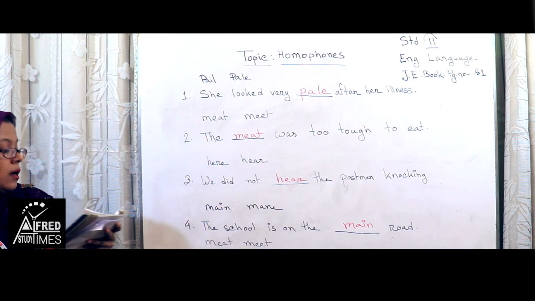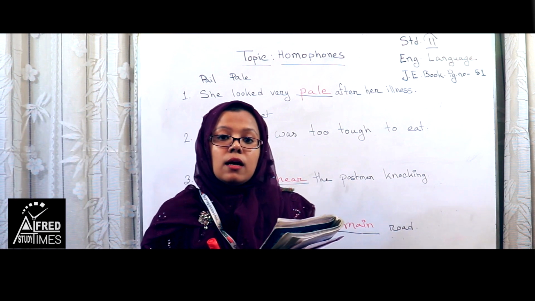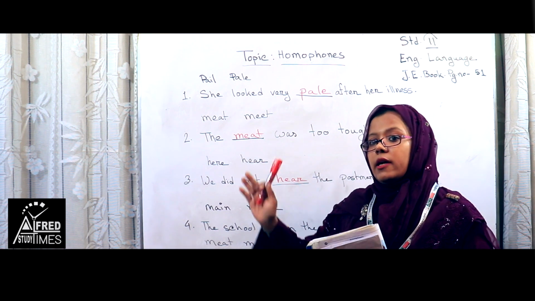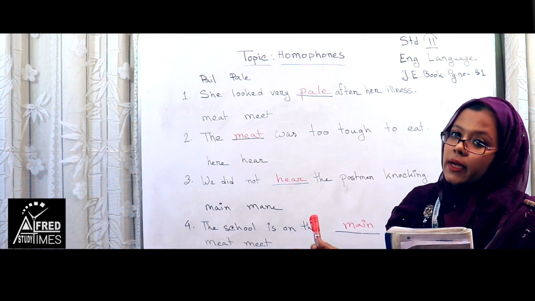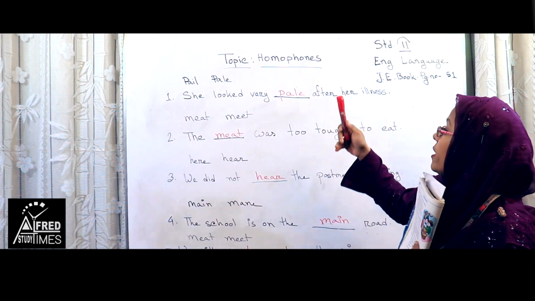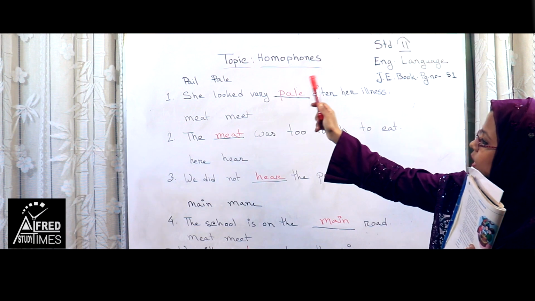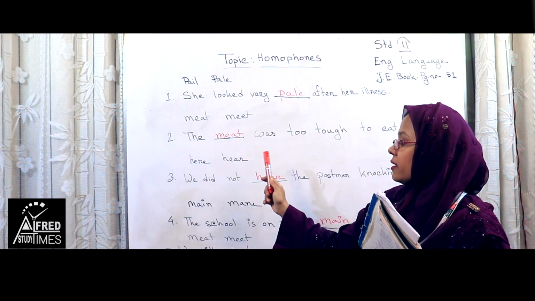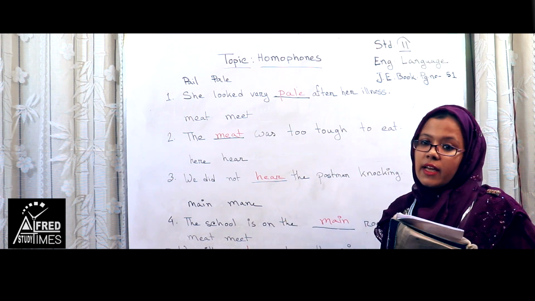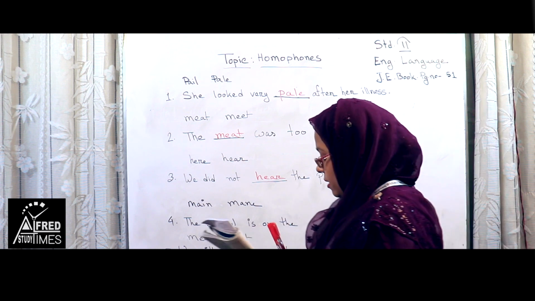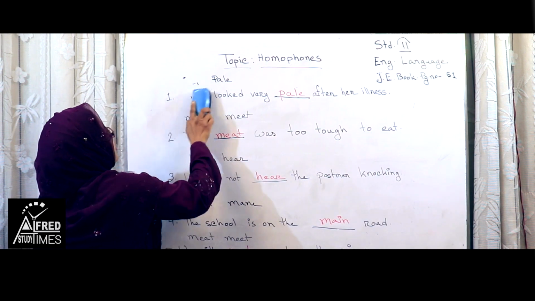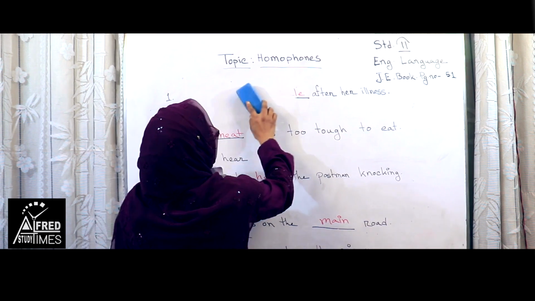So these are the uses of homophones. The same sounds, same pronunciation but different meaning and different spelling. Okay. Fine. We have finished this topic: pail, pale, meat, meet, here, hear, and we saw the uses of these words. Okay. Then we can go for the next page and I will show you other homophones.